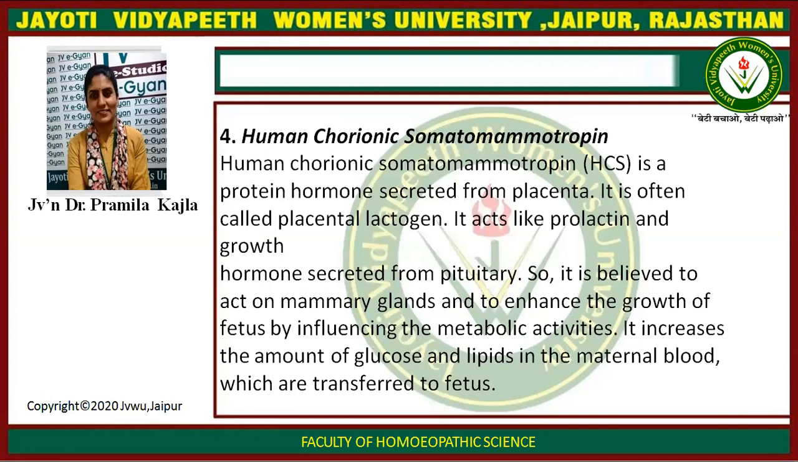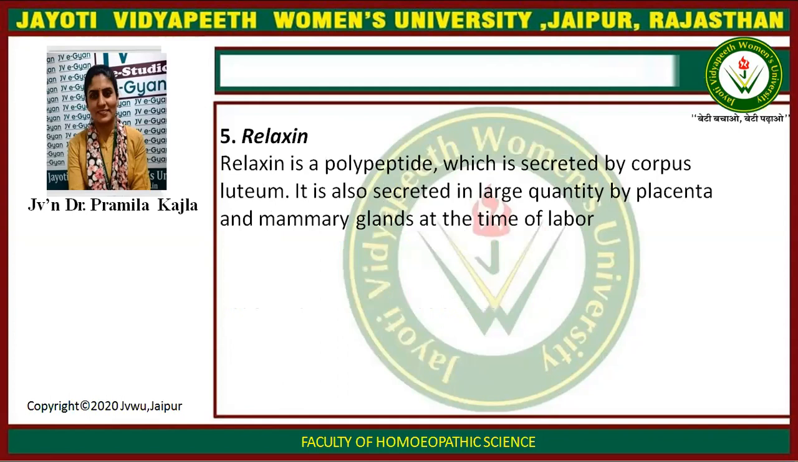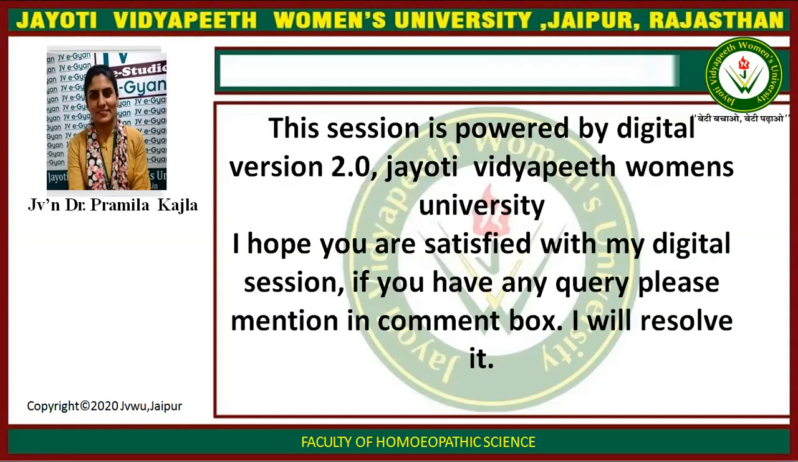HCS is a protein hormone secreted from placenta. It is often called placental lactogen. It acts like prolactin and growth hormone secreted from pituitary, so it is believed to act on mammary gland and to enhance the growth of fetus by influencing the metabolic activities. Relaxin is a polypeptide which is secreted by corpus luteum. It is also secreted in large quantity by placenta and mammary gland at the time of labor.